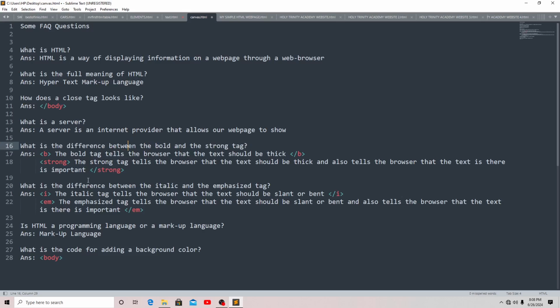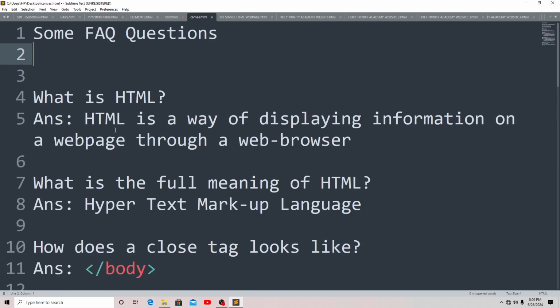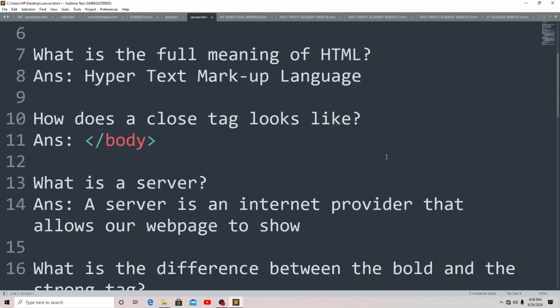Hello guys, in this short video I'm going to be showing some FAQ questions, which is some frequently asked questions in HTML. You can see here on the screen, which is visually to you. You can see what is HTML, the full meaning of HTML, how does a close tag look like.